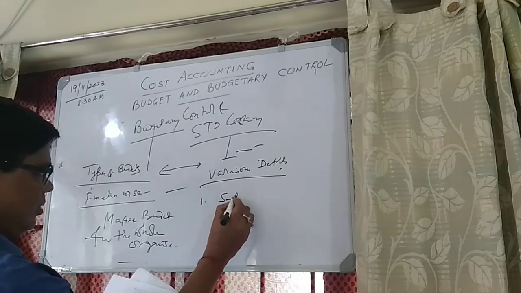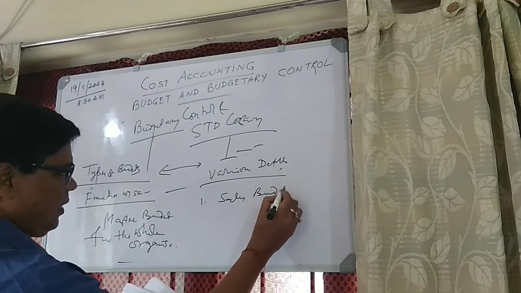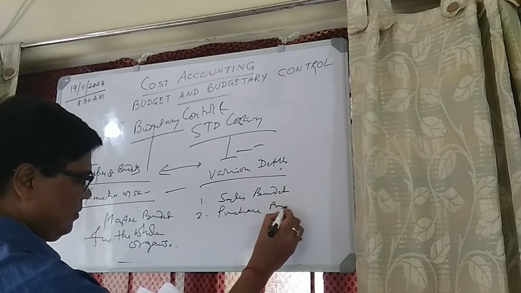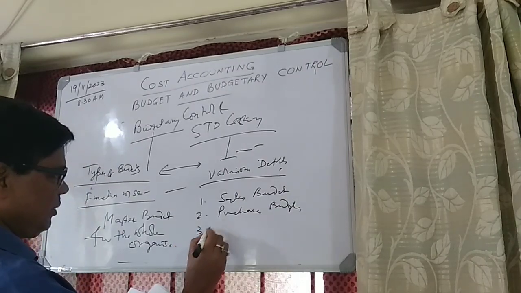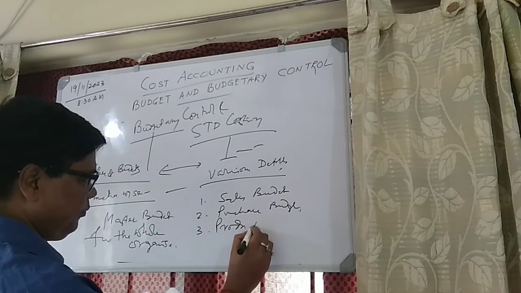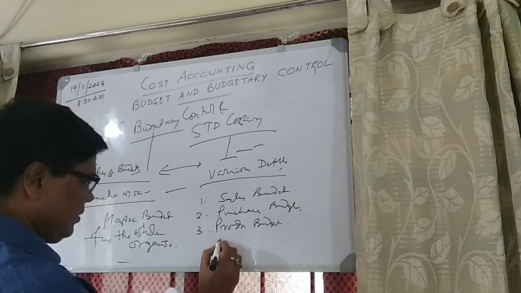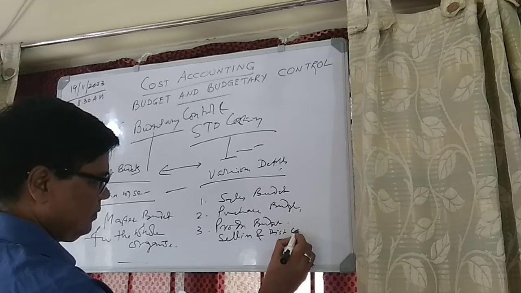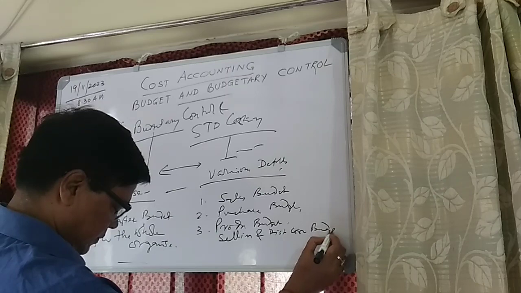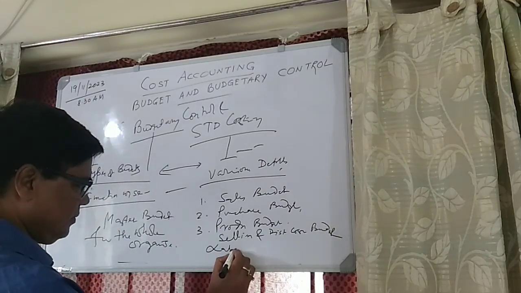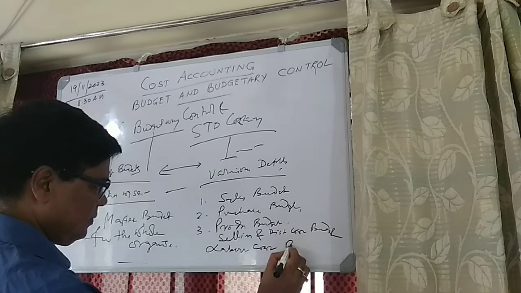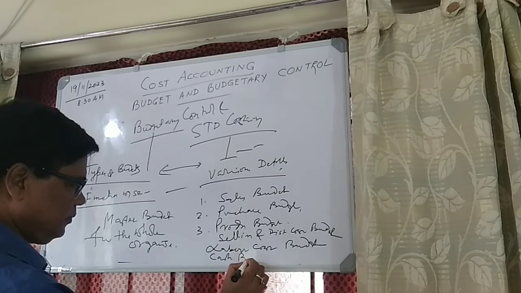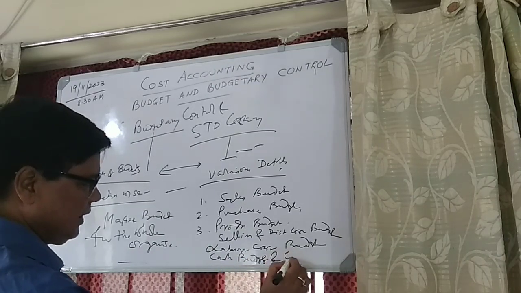Number one, your sales budget. Number two, purchase budget. Number three, production budget. Selling and distribution cost budget. Labor cost budget. Cash budget and capital expenditure budget.